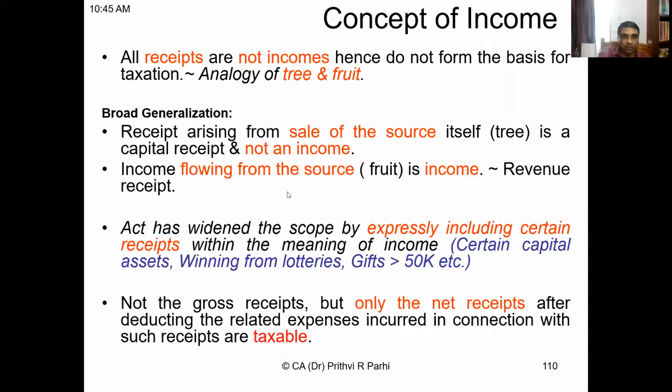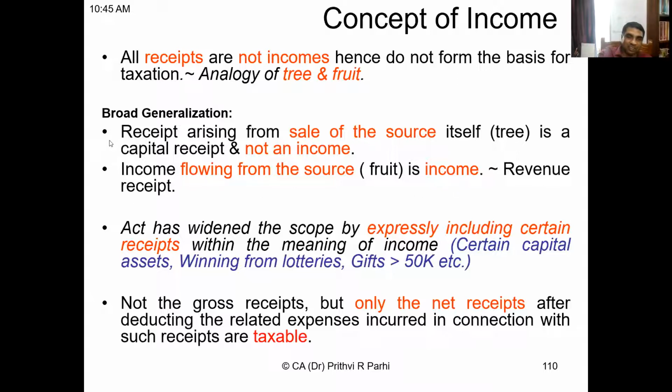Now, if you are thinking how to distinguish whether it is a revenue receipt or a capital receipt, you have to compare whether the income is comparable with a fruit or with a tree. Okay, are you getting my point? Now, if you read here, receipts arising from sale of the source itself is a capital receipt and not an income. But income flowing from the source is income. It is a revenue receipt.